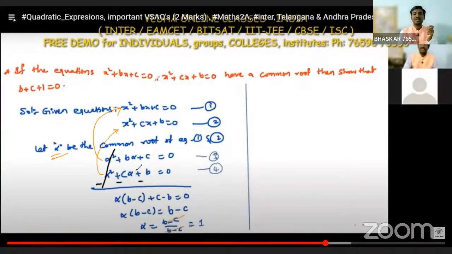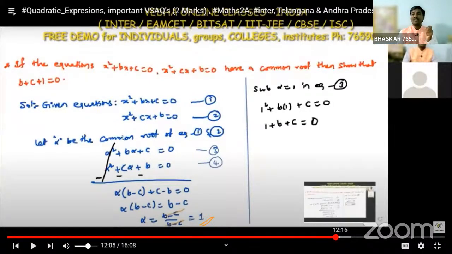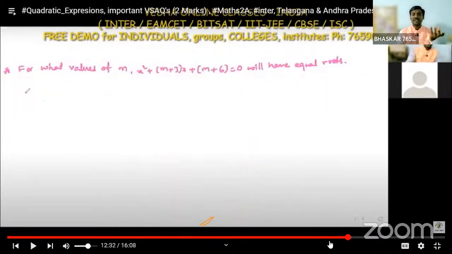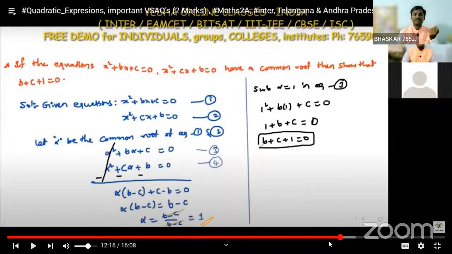So I substituted alpha in place of x, then subtracted. Then by simplifying, we are getting alpha is equal to 1. Now after getting the alpha value, substitute alpha equal to 1 in any one of the equations, either equation 1 or equation 2, equation 3, equation 4. Alpha is equal to 1 is a root, means it is the x value only.